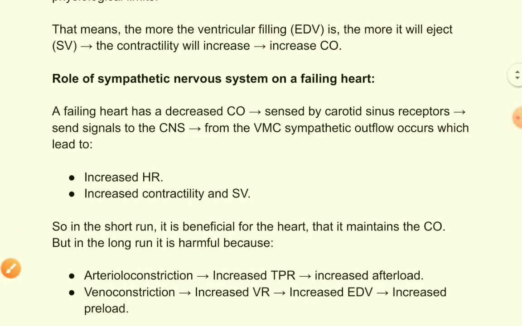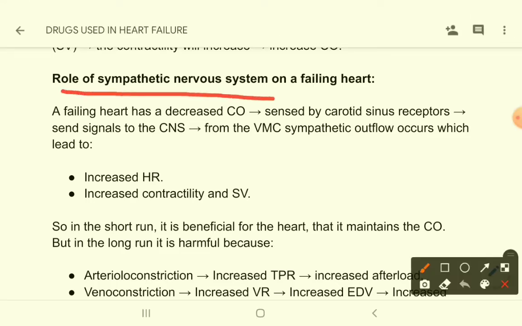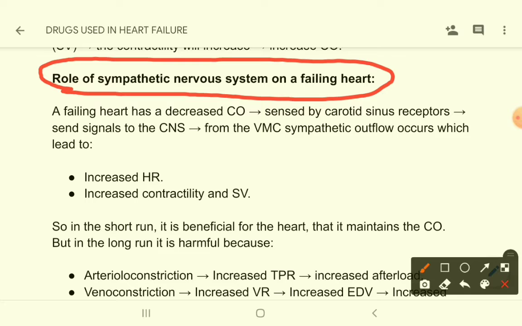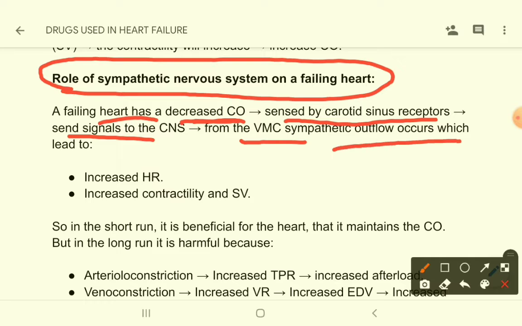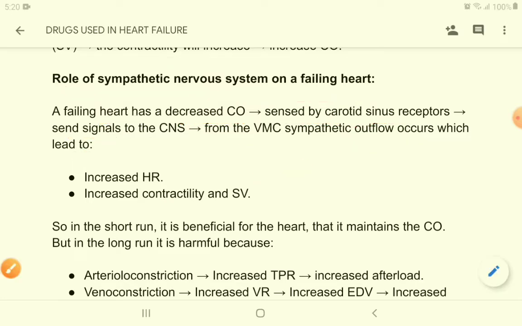Now let's look at the role of the sympathetic nervous system on a failing heart, not on a normal heart. A failing heart has a decreased cardiac output. This is sensed by the carotid sinus receptors, which send signals to the central nervous system. From the vasomotor centers, sympathetic outflow occurs, which will increase the heart rate, the contractility and stroke volume.